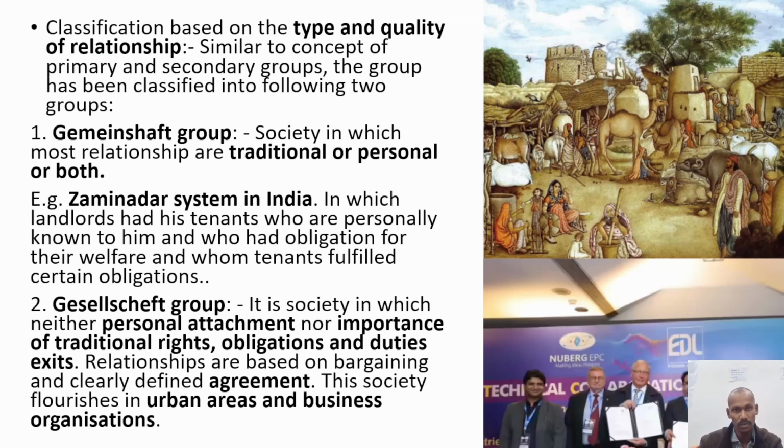Now, classification based on type and quality of relationship. This is similar to the concept of primary and secondary group. First is the Gemeinschaft group, a society in which most relationships are relational or personal or both. For example, the Zamindar system in India: if the landlords want to give loans to the people who want a loan, there is no formal agreement between them. They trust each other, they know each other, that's why they give the loan.